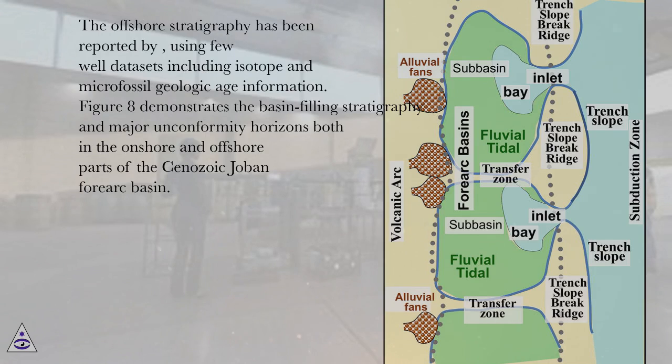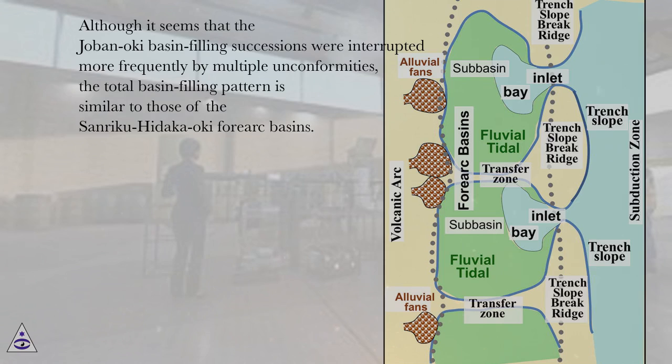The offshore stratigraphy has been reported by, using few well datasets including isotope and microfossil geologic age information. Figure 8 demonstrates the basin filling stratigraphy and major unconformity horizons both in the onshore and offshore parts of the Cenozoic Joban Forearc Basin. Although it seems that the Joban-Oki basin filling successions were interrupted more frequently by multiple unconformities, the total basin filling pattern is similar to those of the Sanriku-Hidaka-Oki Forearc basins.